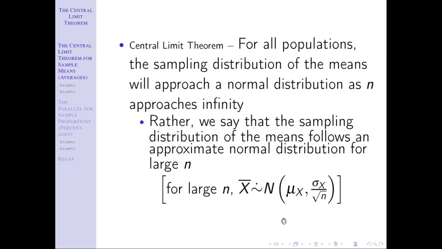Notice what we've done here is we've added a dot on top of that distributed symbol. That means approximate. That approximate is that dot. It's important to make sure we know when we're using dots and when we're not. If you put a dot, you're telling me approximate distribution. If you don't put a dot, you're telling me it follows an exact distribution. Notice earlier on the page, we did not put a dot because if we start off with x being normally distributed, then x bar is exactly normally distributed. We don't have to put a dot. There's no approximation. If we invoke the central limit theorem, because that checkpoint didn't work, then we have to say that x bar doesn't follow an exactly normal distribution. It follows an approximate normal distribution.